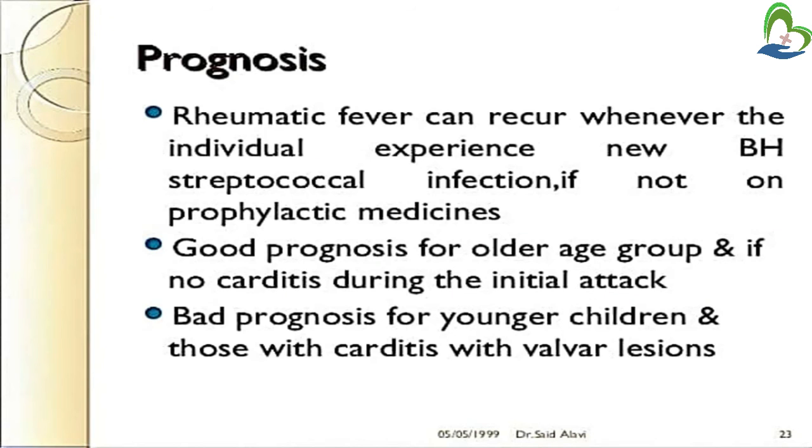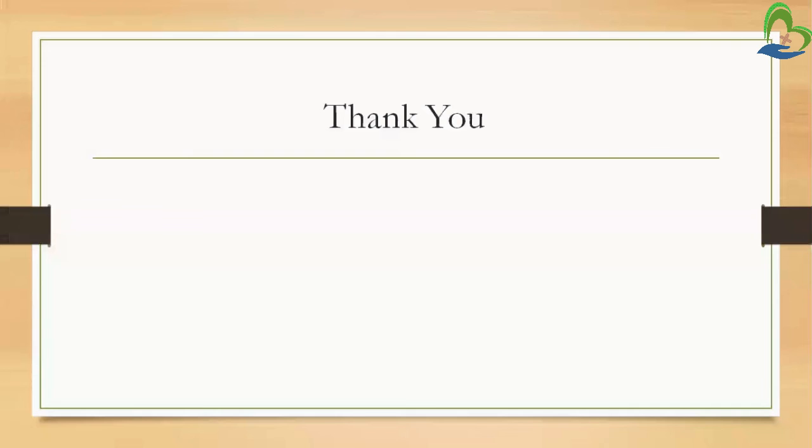Previously we have seen that an early symptom of acute rheumatic fever is carditis. So if no carditis is present and the child is older, the prognosis will be good. But if the child is young and carditis was present in the initial attack, then the prognosis will be bad.